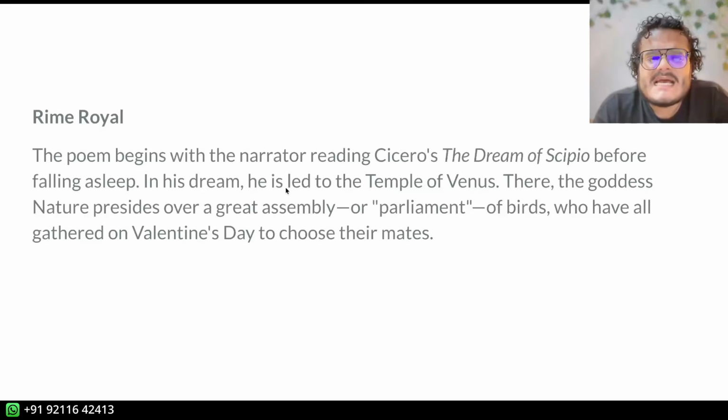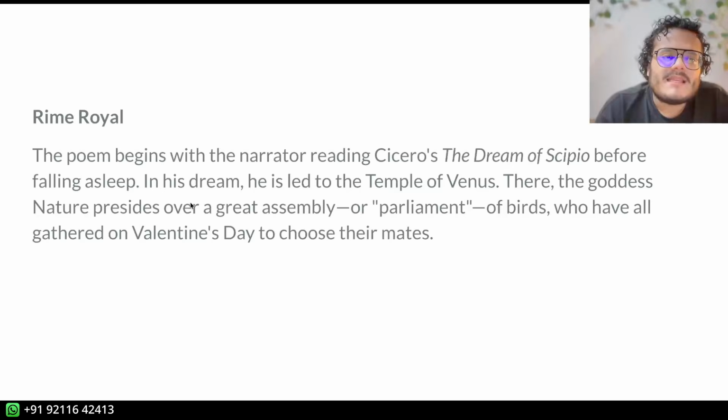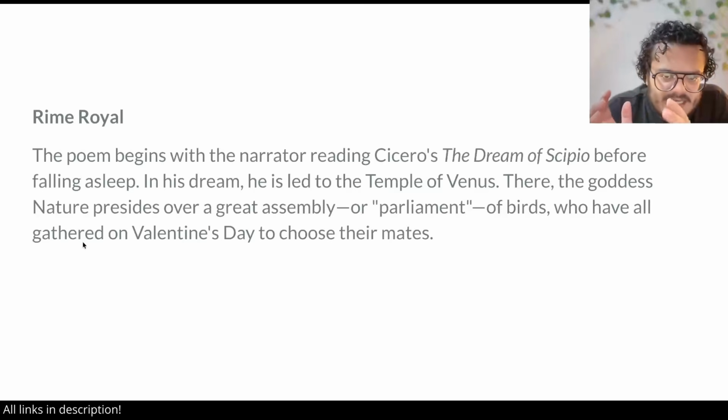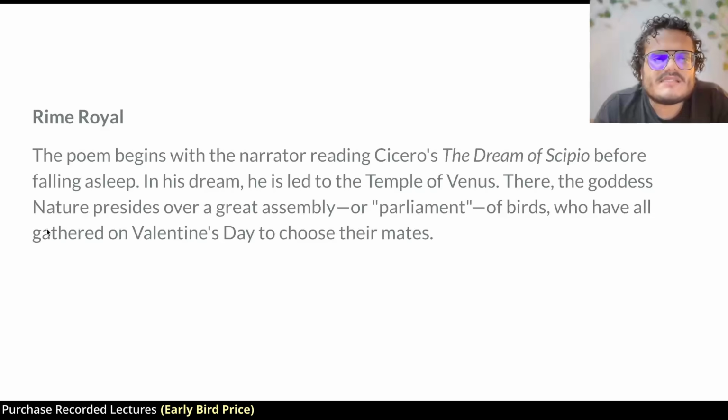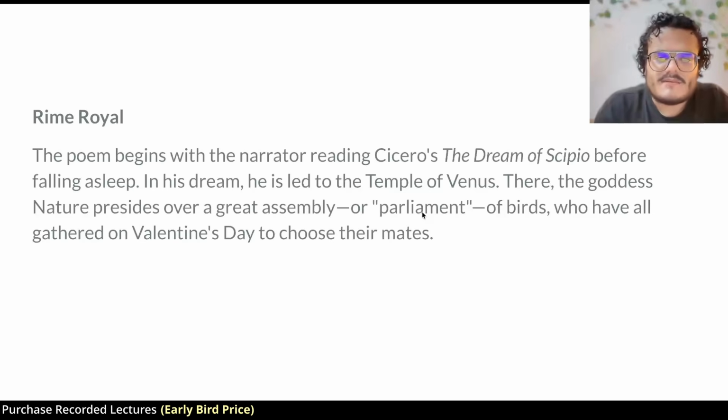So it begins with Chaucer reading Cicero's Dream of Scipio. There's a text he's reading, so he's going to describe the text a little bit, and then he falls asleep. In his sleep, he is led to the temple of Venus. Venus is the goddess of love and fertility, and there is also the goddess Nature. So the god who represents nature, with a capital N, and there is a whole assembly which she is presiding over. So she is basically the moderator of that assembly.